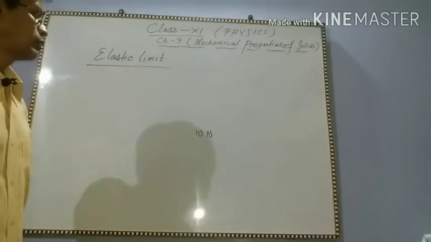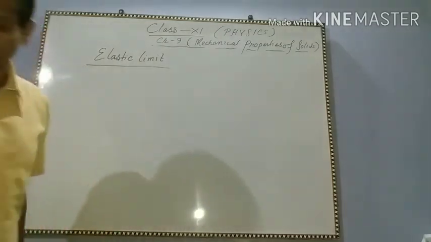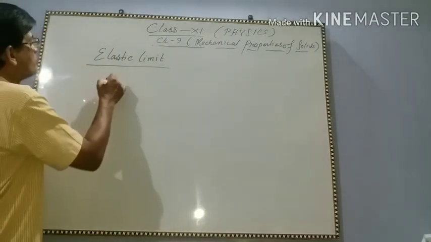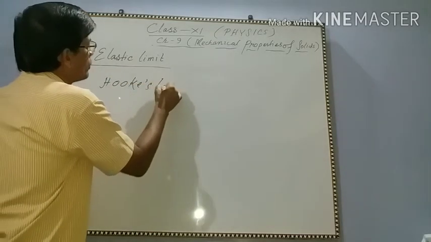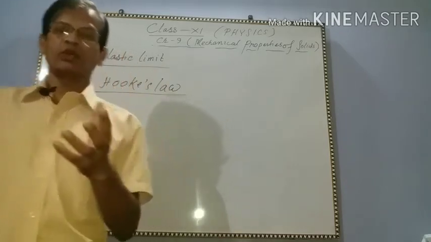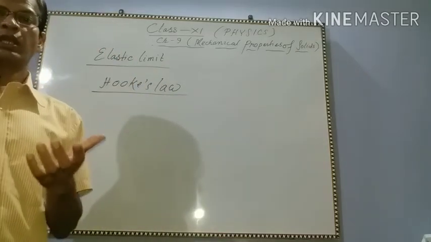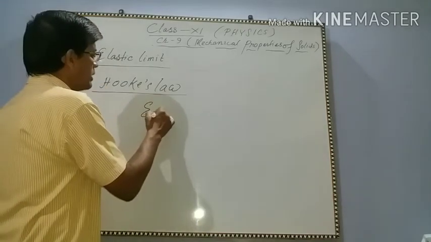Now Hooke's law. Within elastic limit, extension is proportional to load.